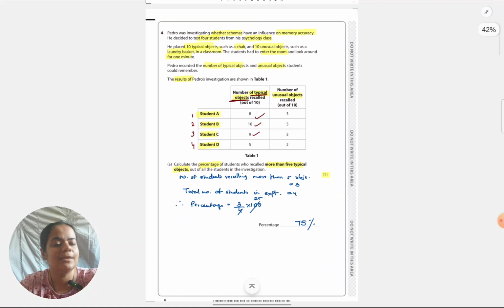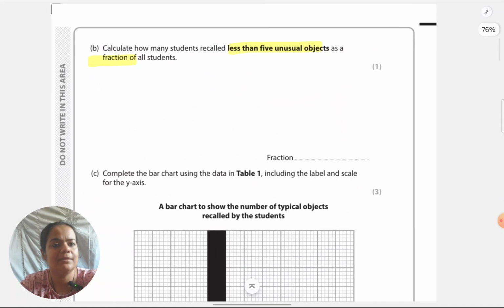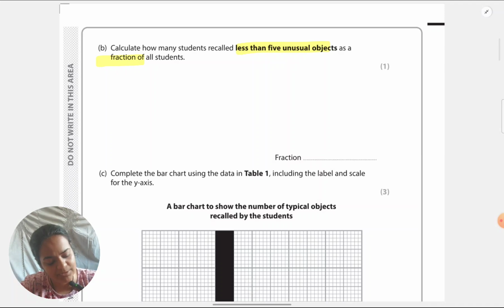Okay, so let's look at the question here. Like we saw, less than 5, there are 2 students. I'll just write that. And total number of students is 4.